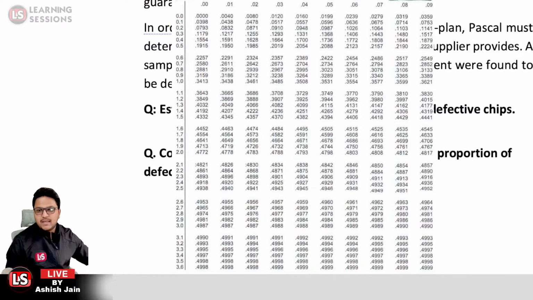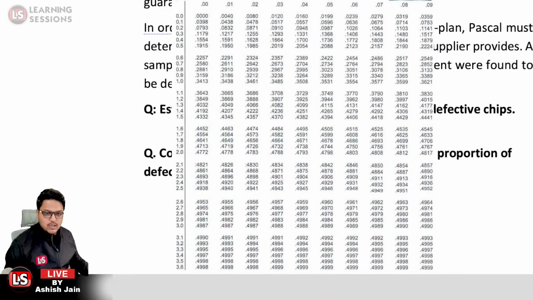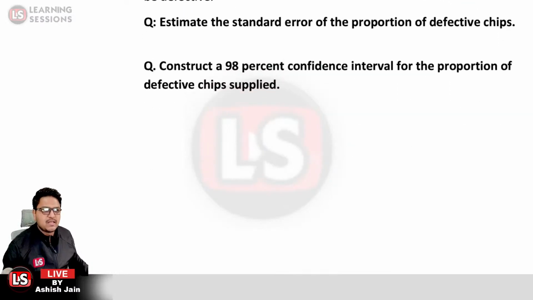You need to memorize some of the values related to it. Likewise for 98%, 99.5, 99.7. Those values are to be memorized by you. Let's move further to the next case study.